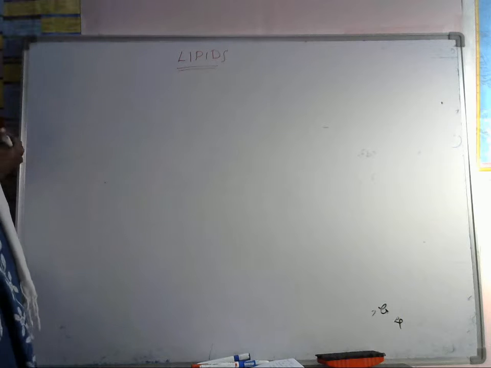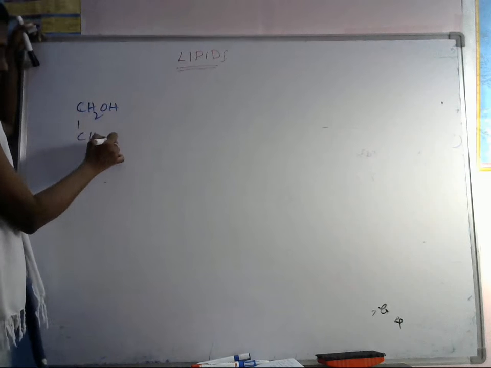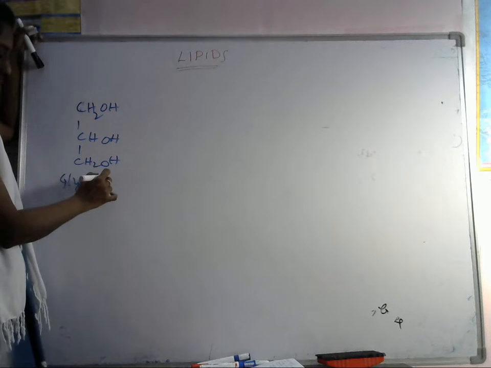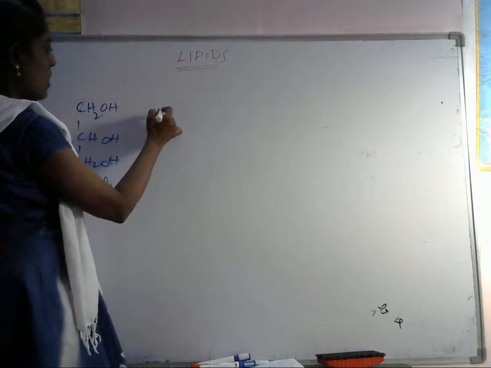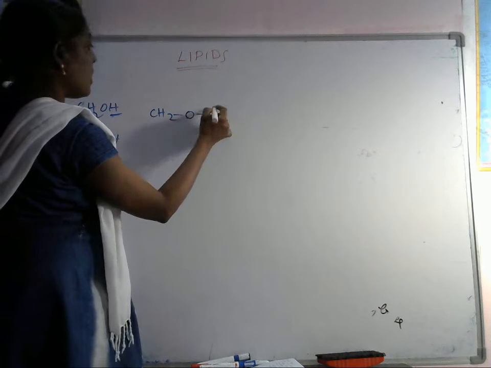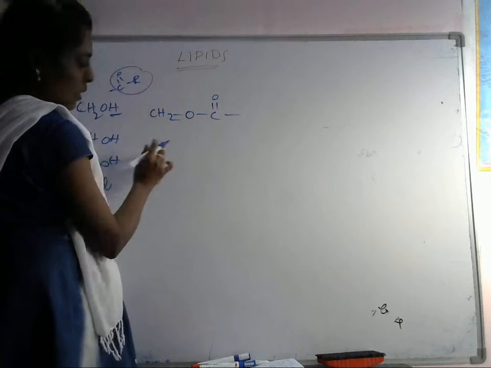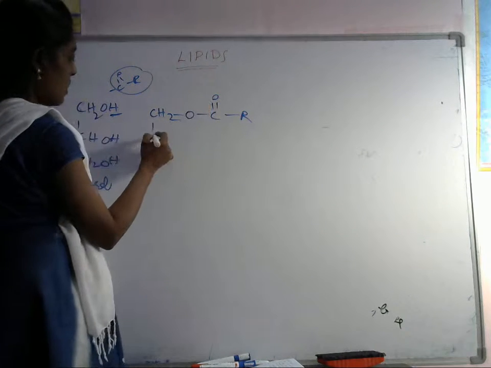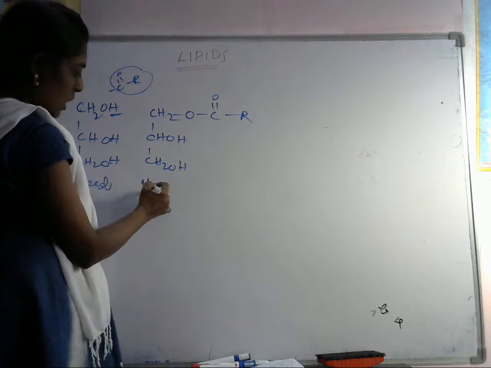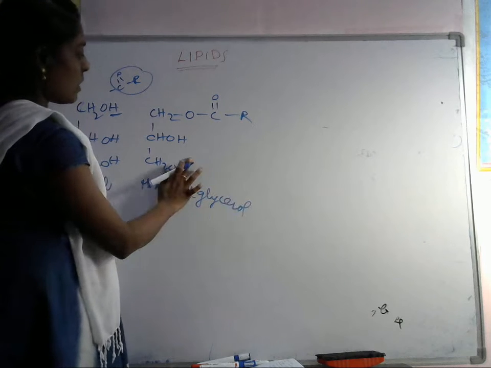Okay, so let's see the simple structure. We have the glycerol unit, CH2OH. This is called glycerol. If we isolate and acylate, we have to introduce this acyl group. CH2OH with one acyl group is called monoacylglycerol.